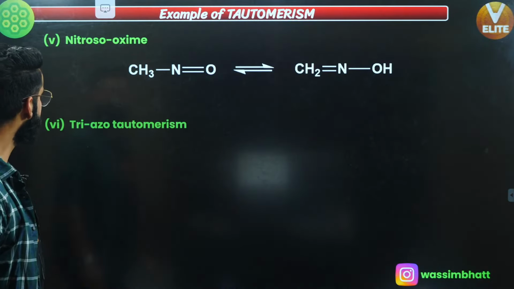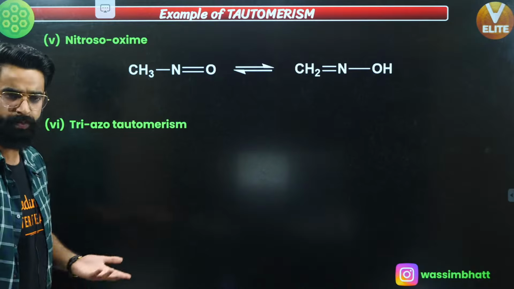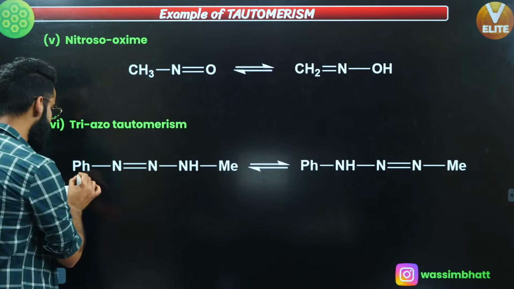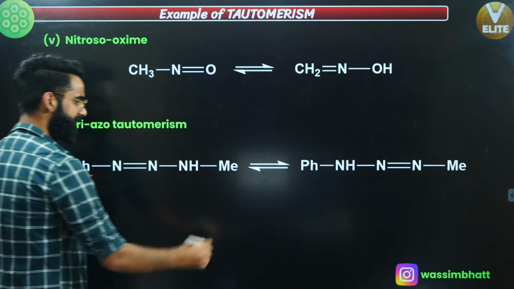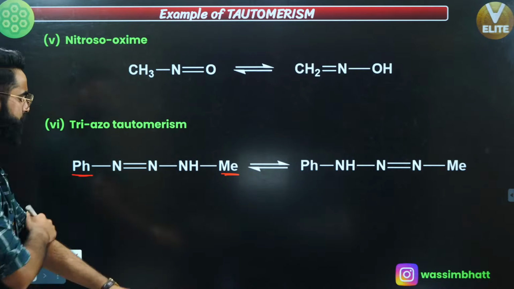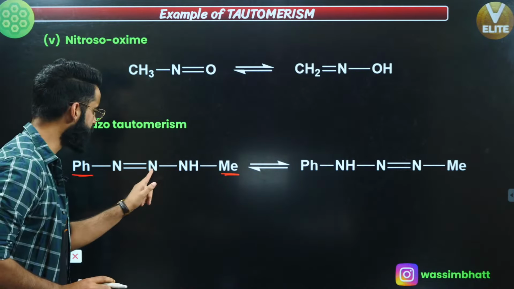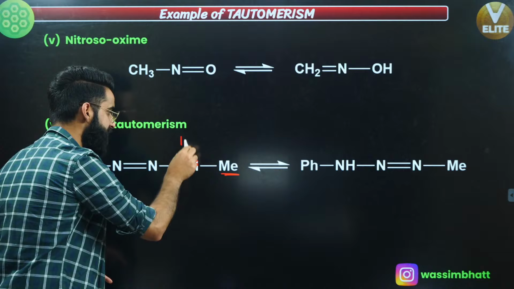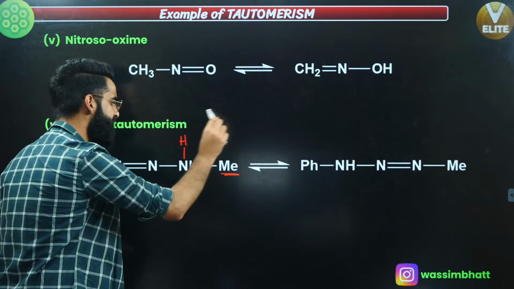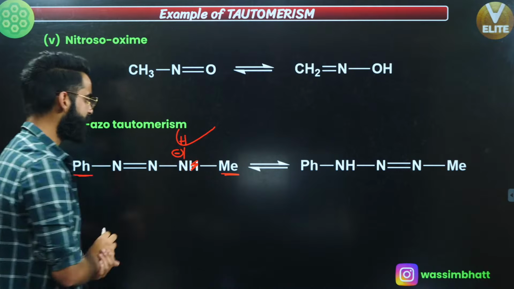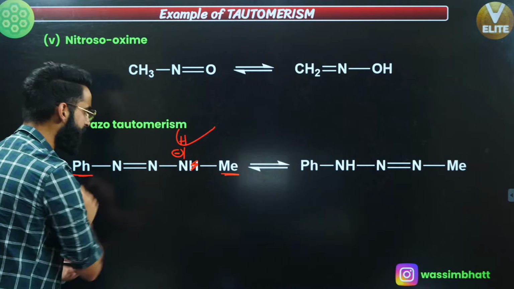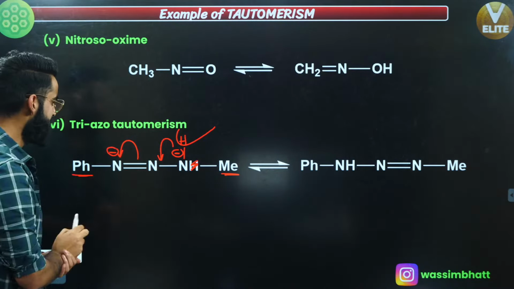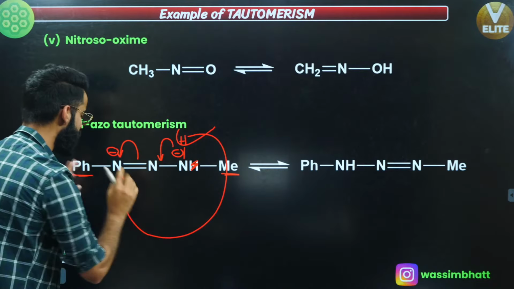Similarly, if I take more examples, there is something called Triazo tautomerism as well. What happens in this Triazo tautomerism? Understand. See guys, this is first of all a phenyl ring attached, and this is a methyl group over here. This is nitrogen, double bonded nitrogen. Over here you have got a hydrogen. If this hydrogen leaves as H positive, there will be a negative charge on this nitrogen. This negative charge is in conjugation with this pi bond, so bond formation and bond breakage takes place, due to which negative charge will come on this carbon. And this H positive is going to get attached at this nitrogen at the end.